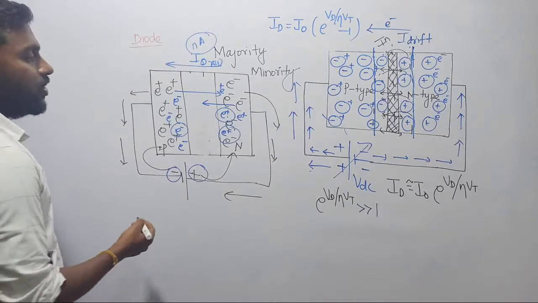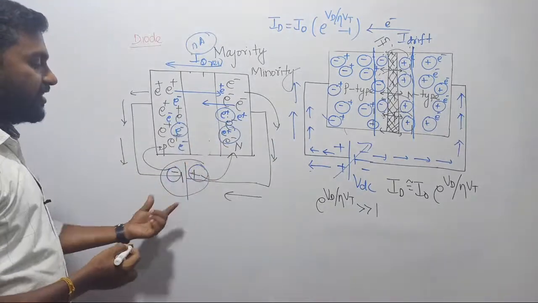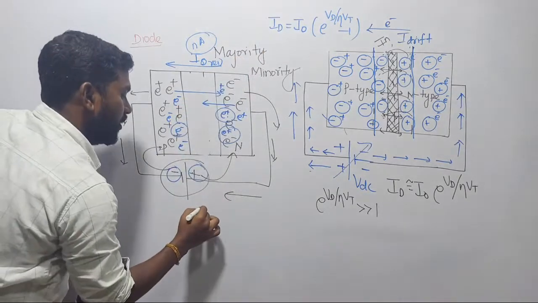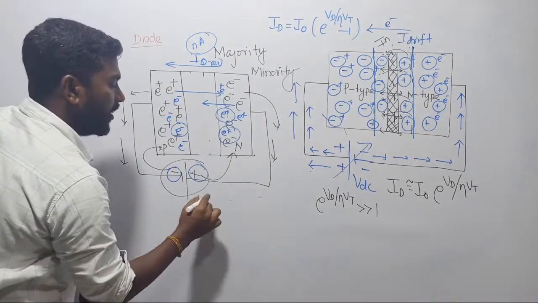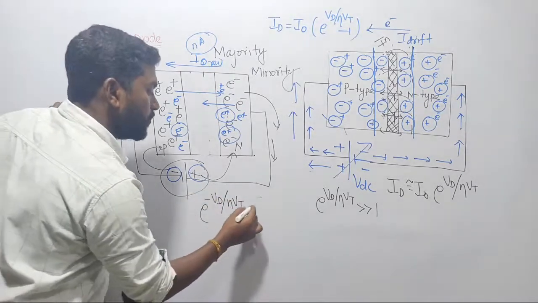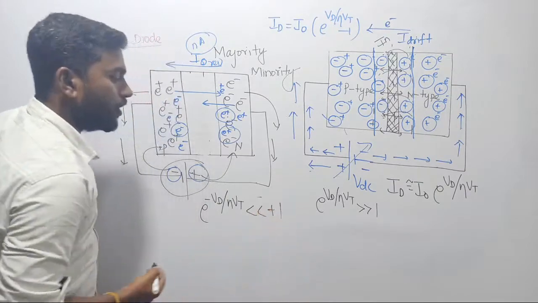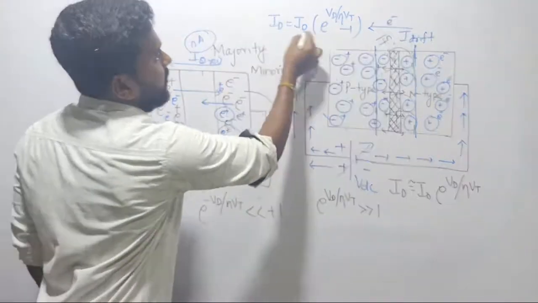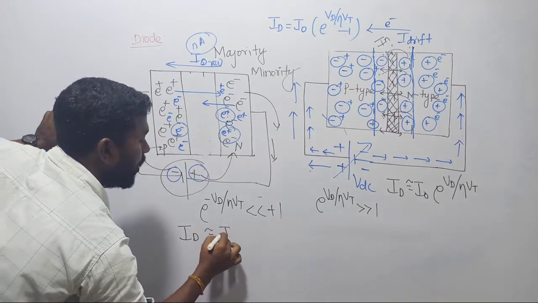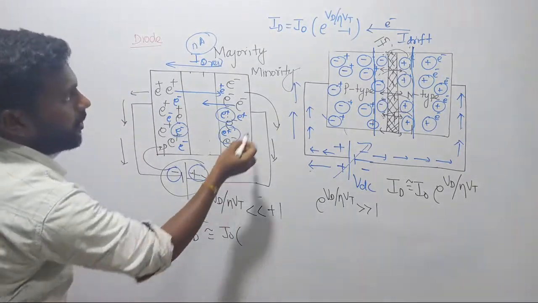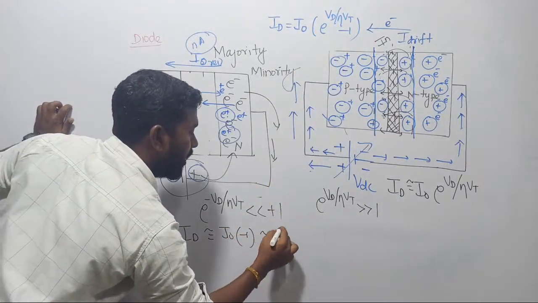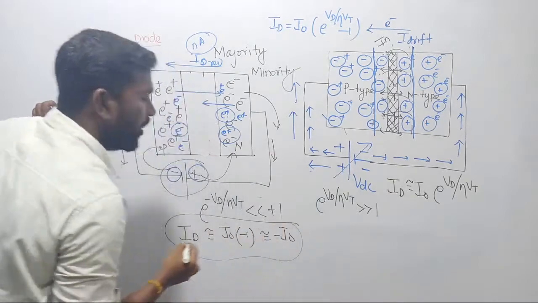In reverse bias, the voltage drop across the diode is negative, right? See the opposite voltage, reverse bias. In reverse bias, the voltage drop across the diode will become negative, such that we can say e power minus Vd upon eta times of Vt will become very small, and this value is much less than the value of plus 1. Then in this equation the diode current Id is approximately equal to I naught into, this term is neglected, and we consider only minus 1, so it will be approximately equal to minus I naught.